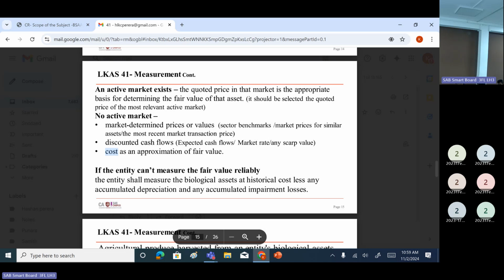Because of that, we should give extensive disclosures in the financial statement, like sensitivity analysis. If chick price changes 1%, how much will it affect the profitability? That type of sensitivity analysis should be given in the financial statement. Keep in mind, if we have more unobservable inputs, it is level 3 valuation, right? We are using the discounted cash flow method.